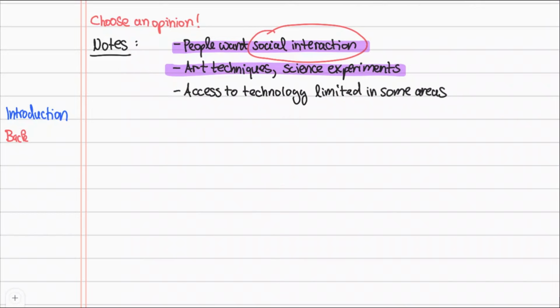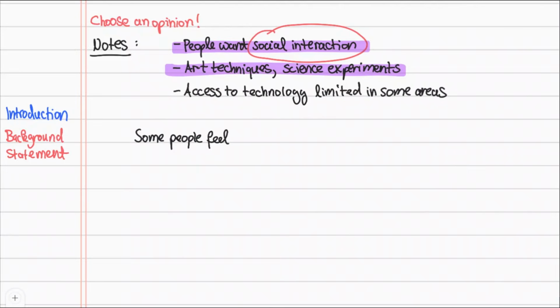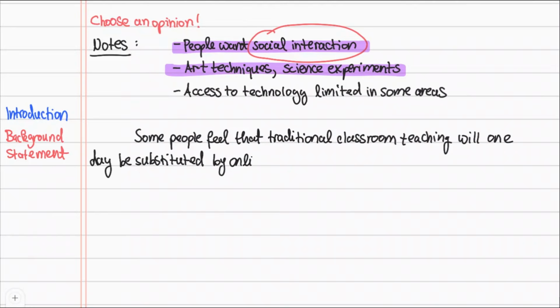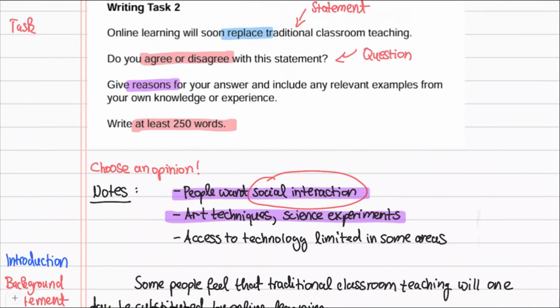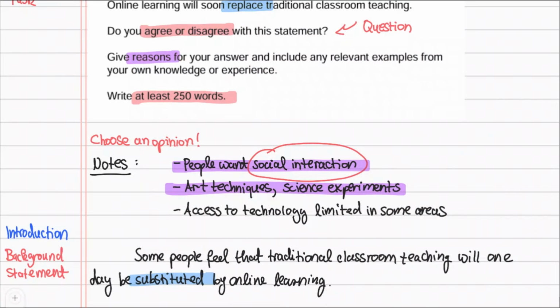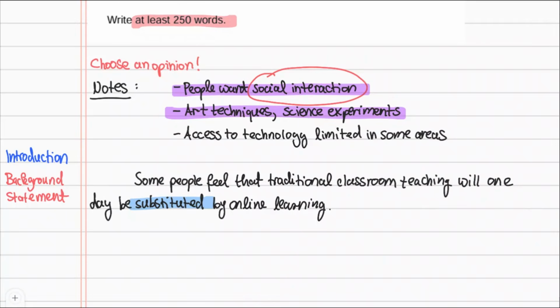So let's write the first sentence of the introduction. This is called the background statement. It tells the reader the background of your essay. In other words, what your essay is about. Some people feel that traditional classroom teaching will one day be substituted by online learning. If you compare this sentence with the question, you can see that I have paraphrased it. Instead of replace, I used the verb substitute. And instead of using the active voice like the question does, I changed it to passive. Traditional classroom teaching will one day be substituted by online learning.